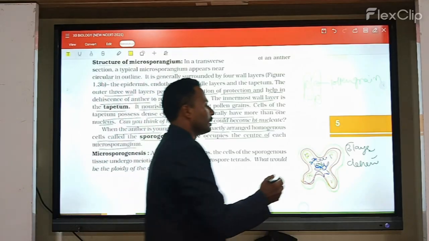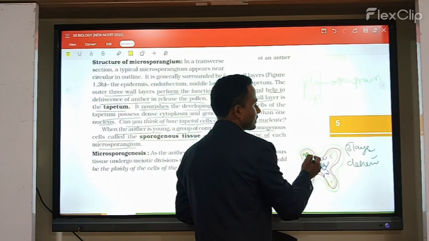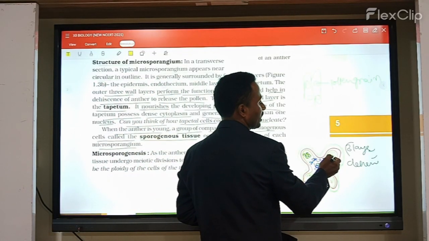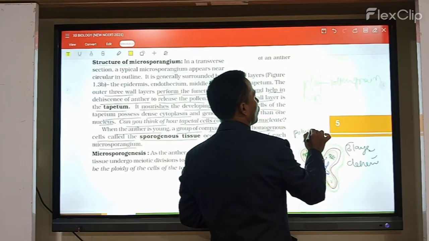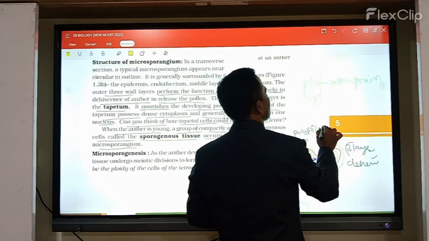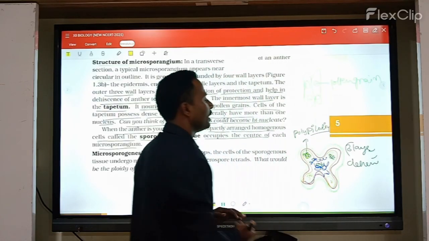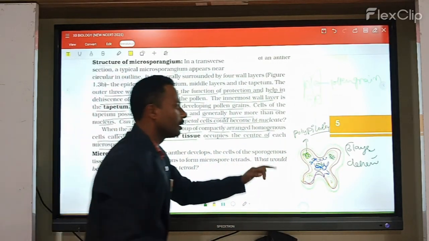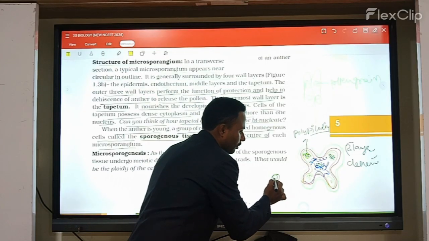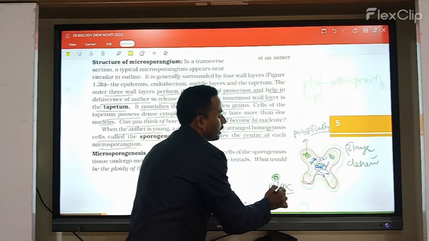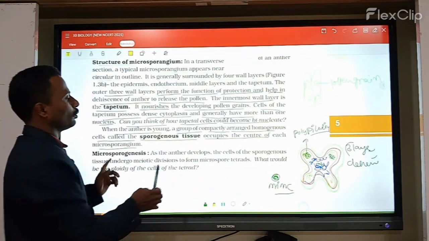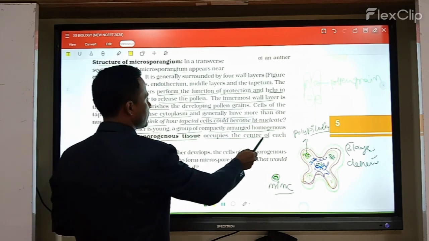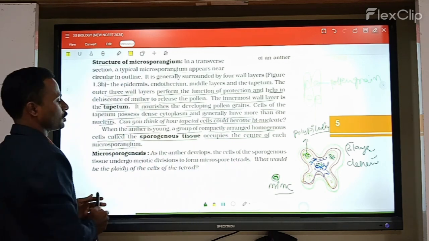Here the nucleus is in a binucleated condition. Sometimes it produces polyploidy condition also. Each pollen grain develops from a microspore mother cell, that is, the microsporocyte, which is formed from the sporogenous tissue occupying the center of the microsporangium.